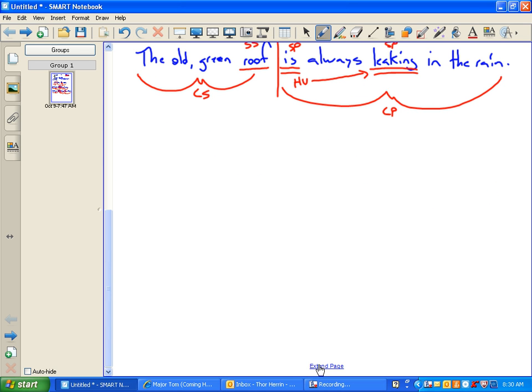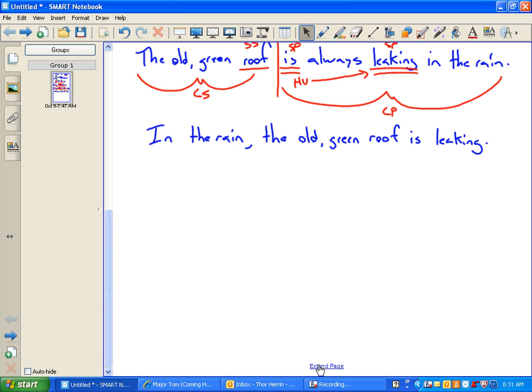I'm going to rewrite the sentence again. Now it says, in the rain, the old green roof is leaking.